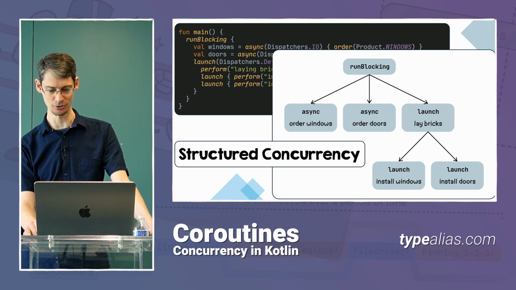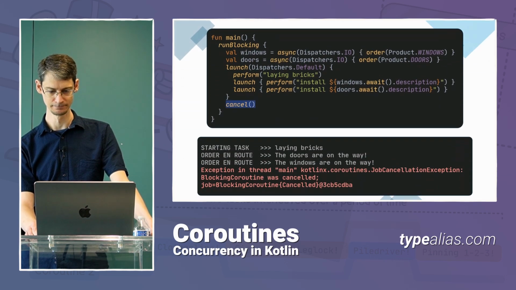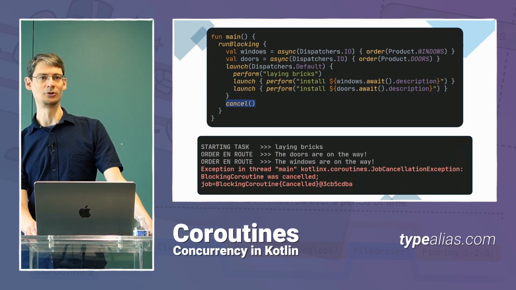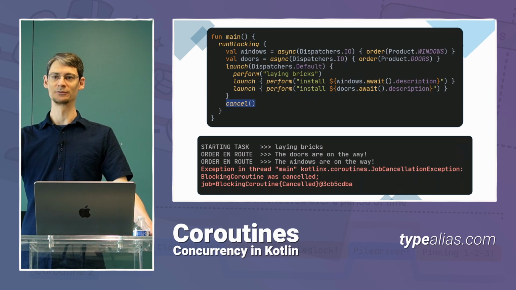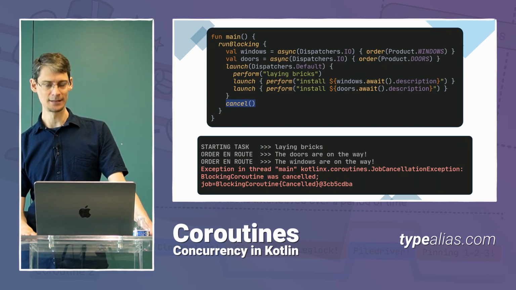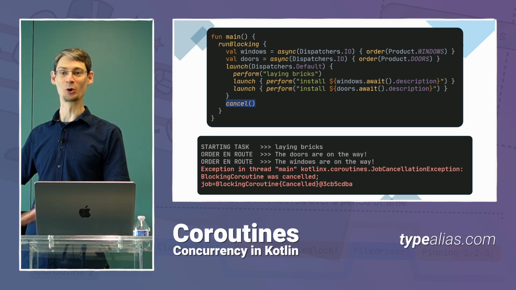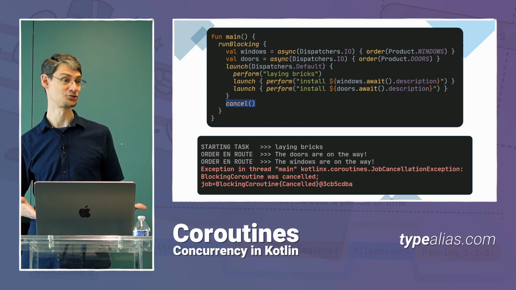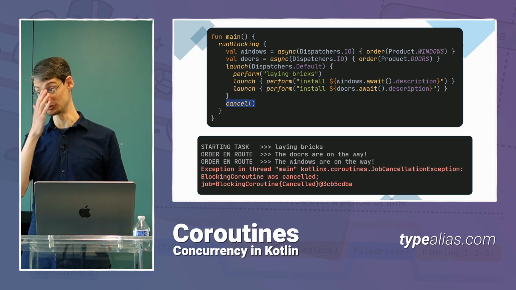So let's see how structured concurrency applies when a job is canceled. So here we're just canceling the root level coroutine at the bottom. So we're setting up everything to start running, and then I just tell it to cancel. Obviously, we wouldn't normally do something like this, but there are many cases in our applications where it makes sense for us to cancel work that's already started.